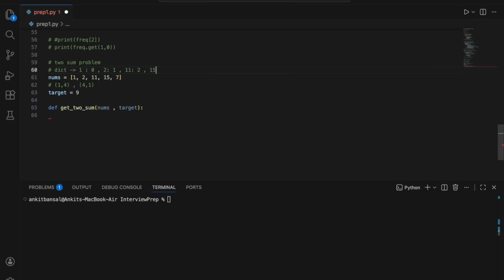15. 15 is at position 3, right? Now I will come to 7. 9 minus 7 is 2. I will check if 2 is there. Yes, 2 is there at index 1. So I will say this index plus this index will be my answer, and that is how I will be able to solve it.